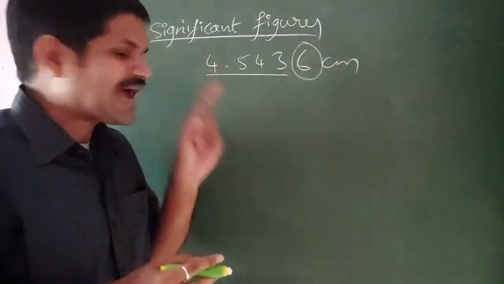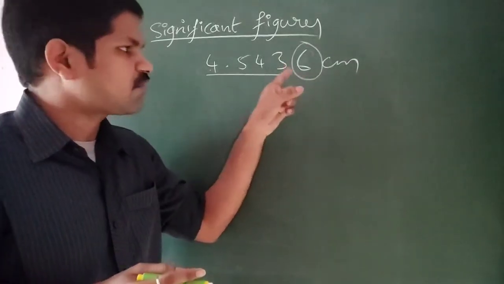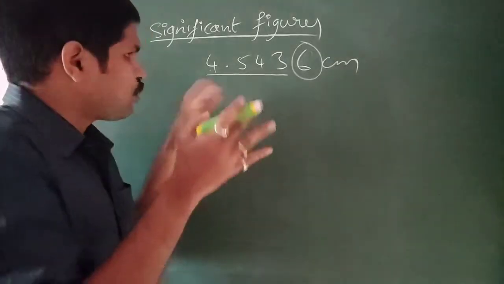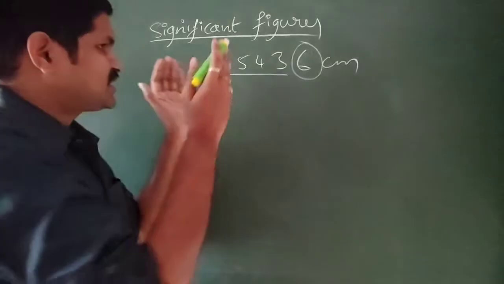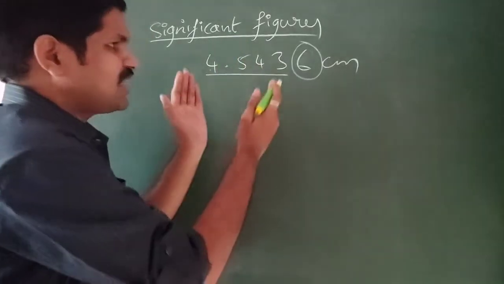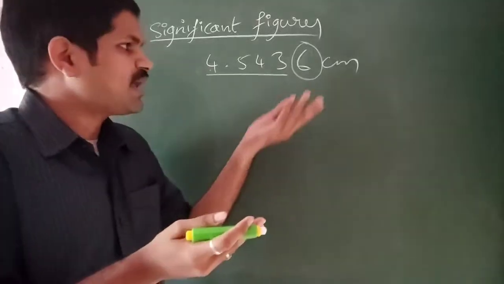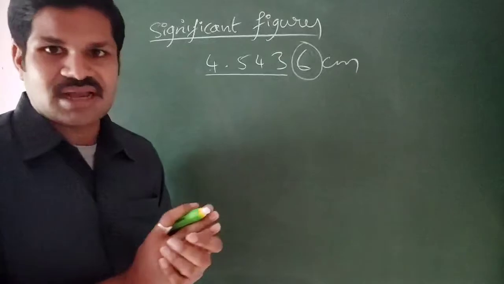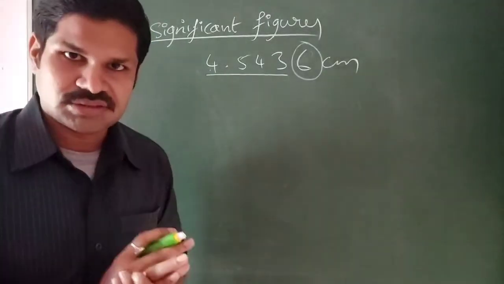Uncertainty means we have a doubt whether it is 6 or 5 or 4 or whatever it may be. This combination of digits in a measurement with some confidence, with some uncertainty, that means plus or minus a value, are together called significant figures.